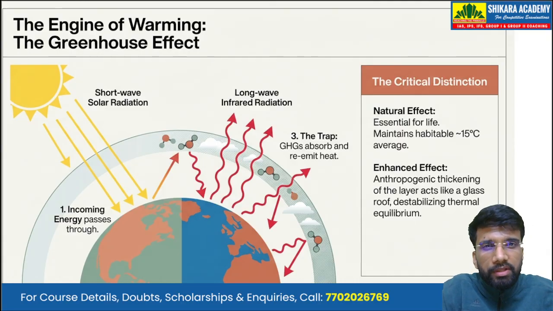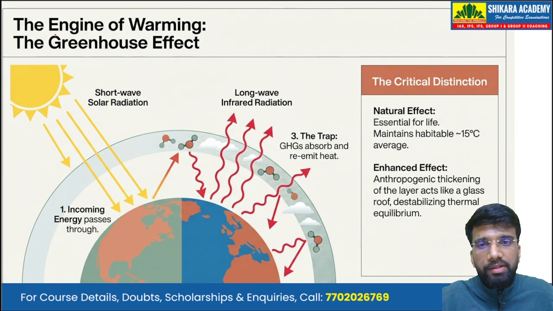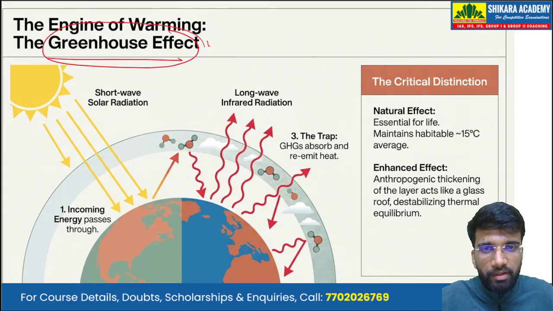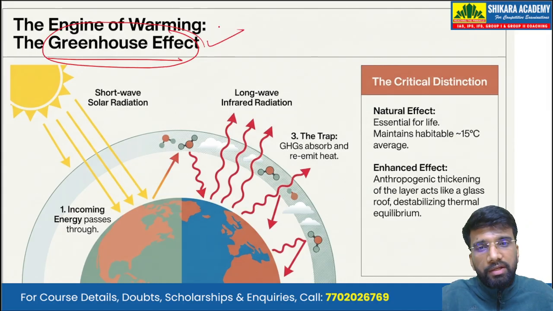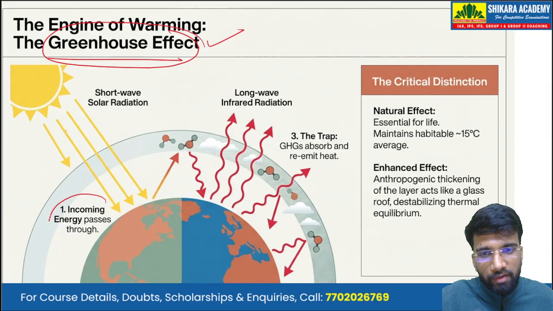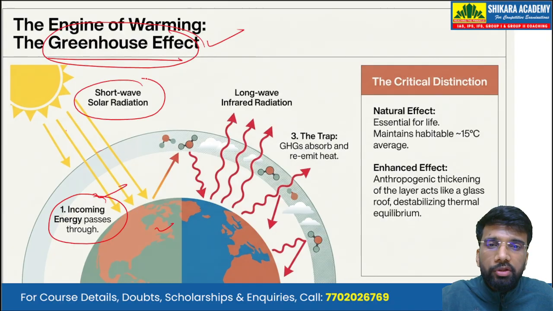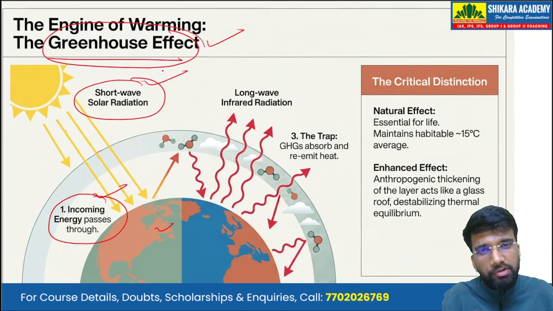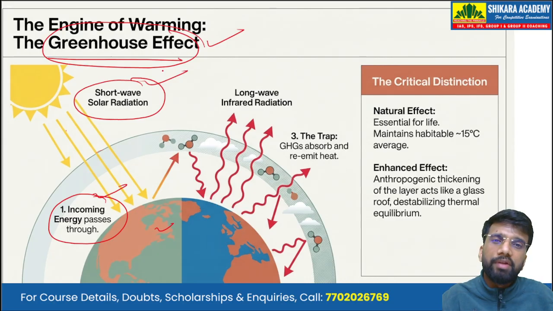Now let's talk about the process behind this warming, that is, the greenhouse effect. We all know that we receive solar radiation. So we have incoming energy that passes through the atmosphere. This is the surface of the earth, and this is our atmosphere. And we receive the short wave solar radiation, that is, solar radiation that has shorter wavelengths.